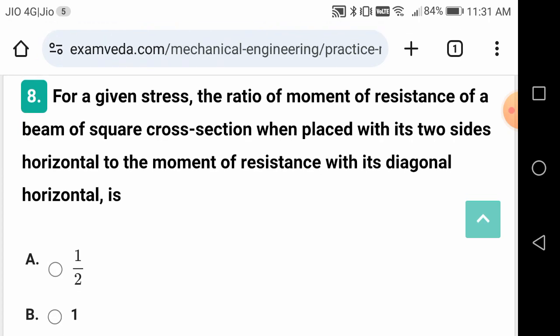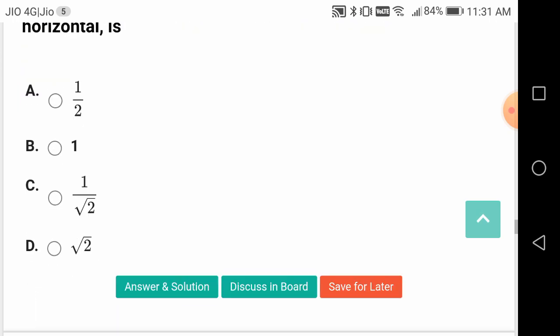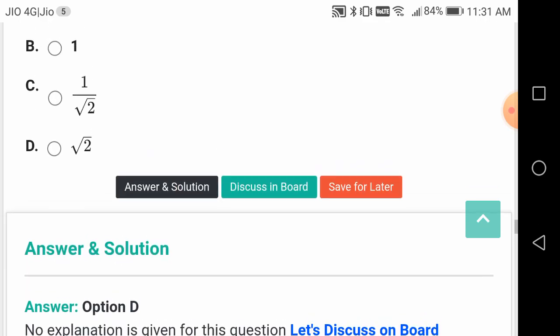For a given stress, the ratio of the moment of resistance of a beam of square cross section when placed with its two sides horizontal to the moment of resistance with its diagonal horizontal. This is, friends